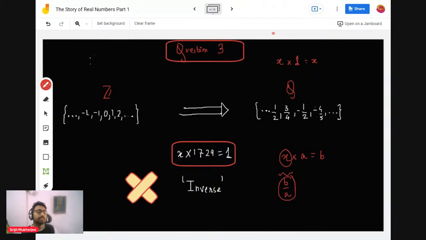Now, at that time, something interesting also happened. Pythagoras theorem was discovered much before that. Let's not talk about the time of discovery, but they knew about the idea of the Pythagoras theorem.